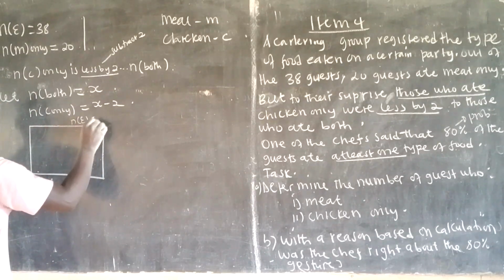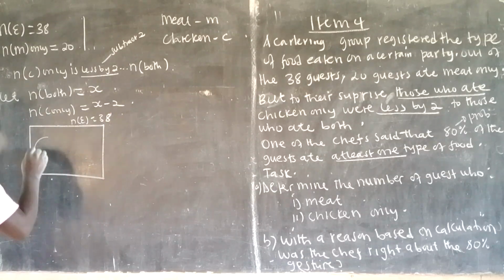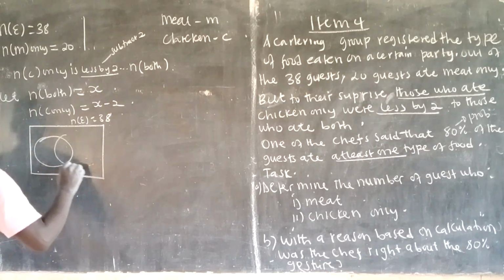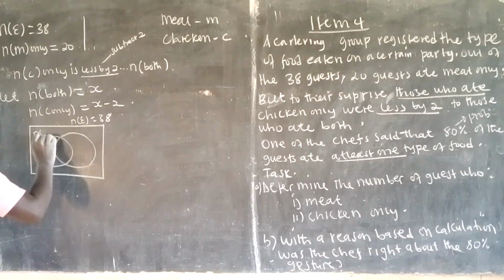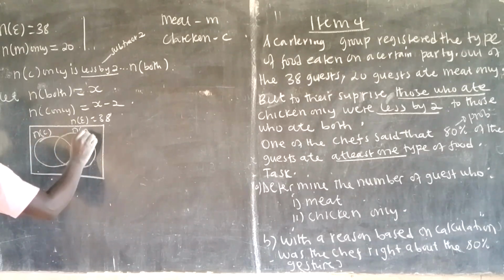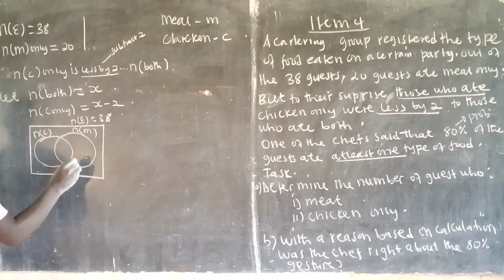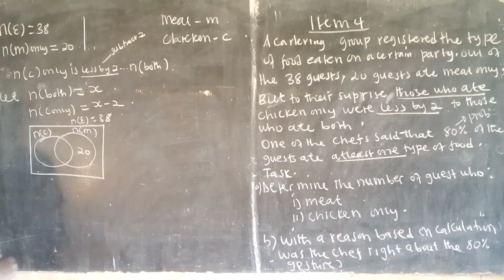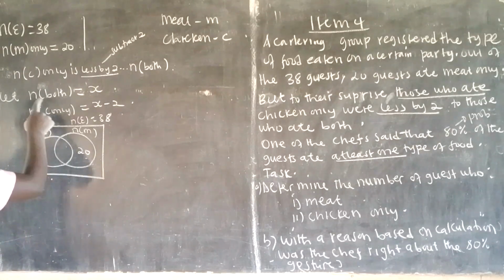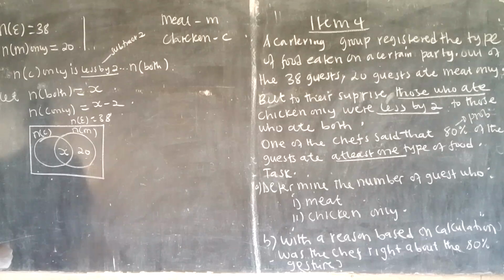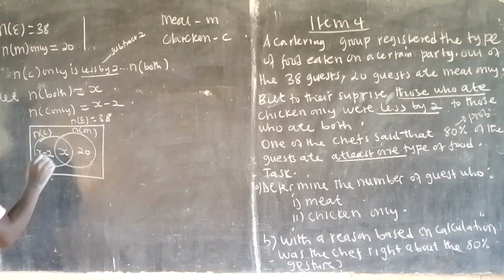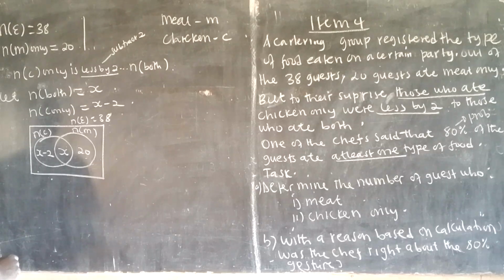Number in the universal is 38. Then, number in chicken and the number in meat. So number in meat only is 20. Meat only here is 20, okay? Now, the logic part here: we have number in both is x. Then, the number in chicken only is x minus 2. Still very lucky.